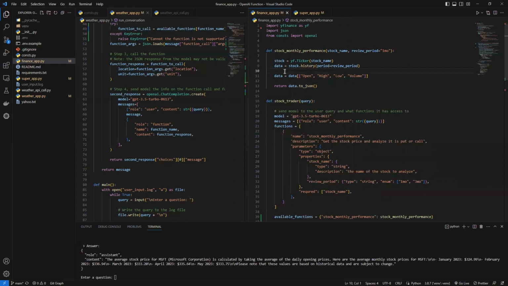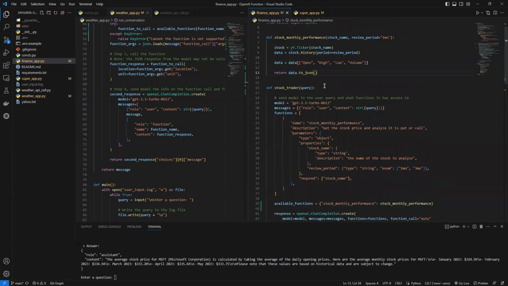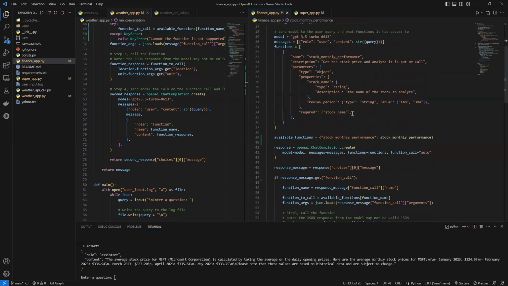To analyze the stock price, we can use the open, high, low, or volume to analyze the average data or see some metrics. Here I only use these columns, and we save the data into a JSON. That's pretty much what the stock monthly performance function is doing to get the data.